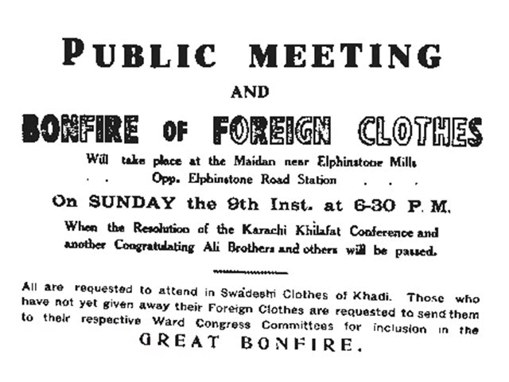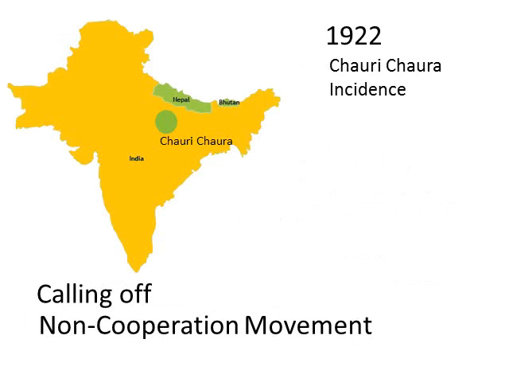So this is one of the posters which Congress came up with during the non-cooperation movement. The Congress used to ask people to come and participate in public meetings and bonfires where they were going to burn the foreign clothes. So such was the impact. Chauri Chaura incident. From 1920 to 1922, the non-cooperation movement was very successful. It was getting more powerful.